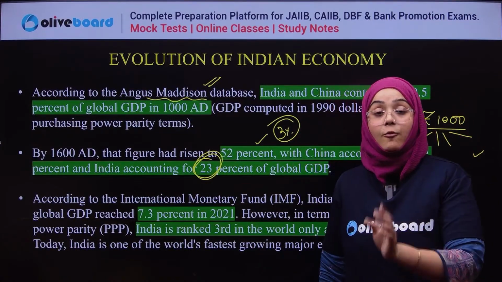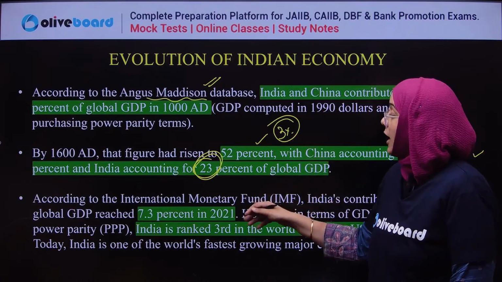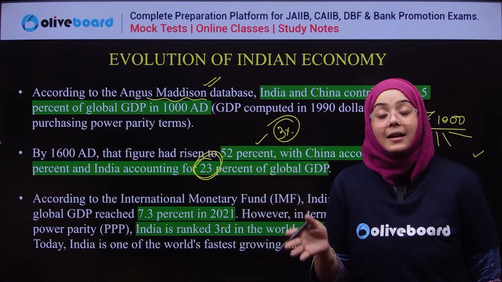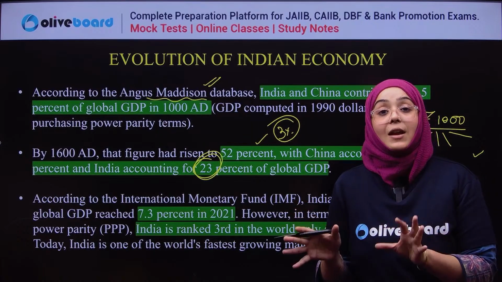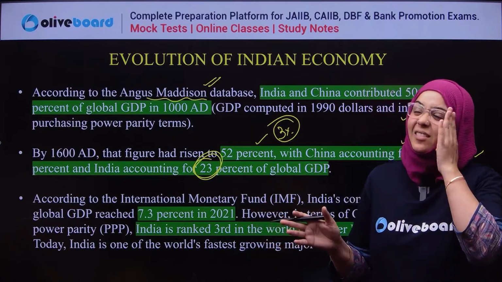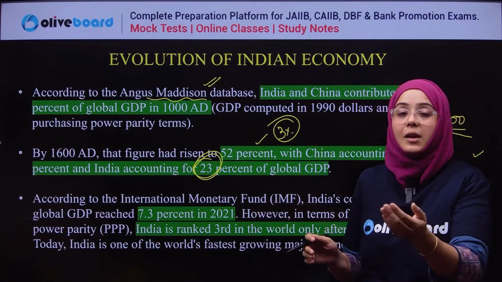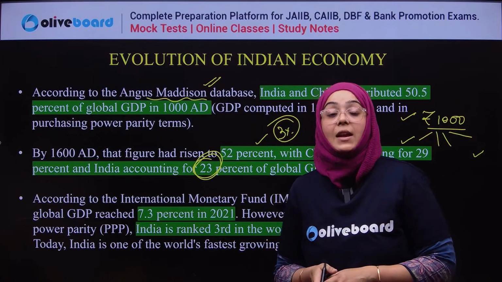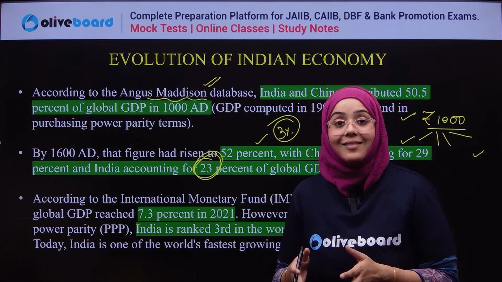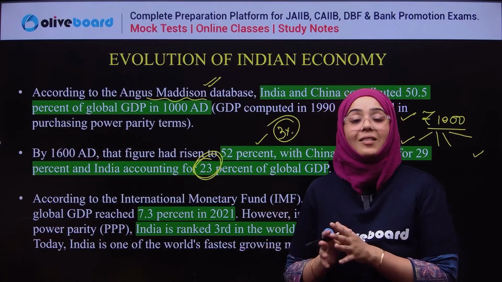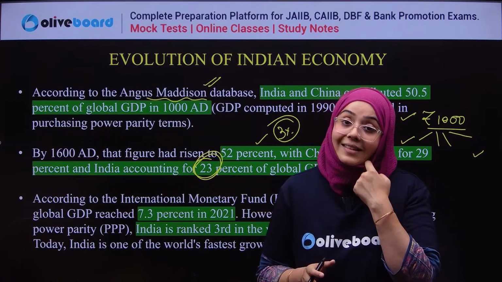Means in 1947, this number had fallen to 3%. And today, in 2021, the number is 7.3%. In 2021, 2022, 2023, 2024, the contribution of the Indian economy to the world's GDP is approximately 7.5%. So you can see the trend.